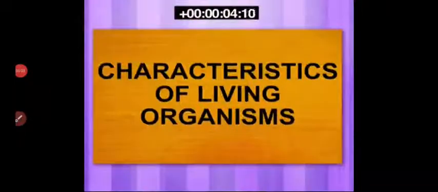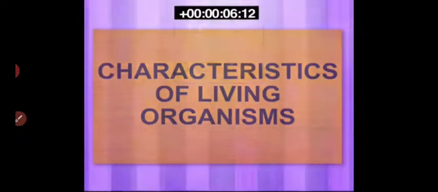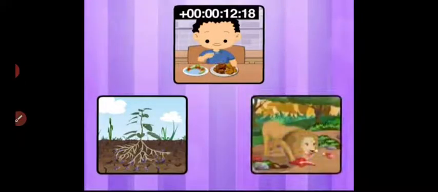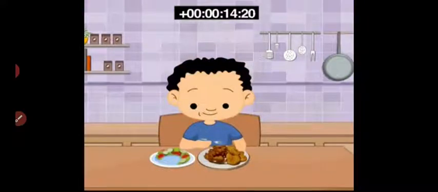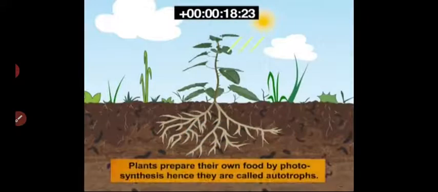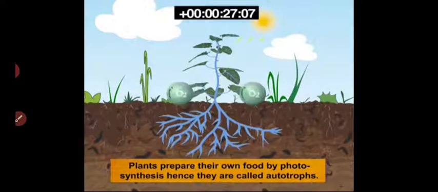We are going to learn about the characteristics of living organisms. All living organisms need food: human beings, plants, and animals. Human beings depend on plant and animal sources for their food. Plants can prepare their own food by the process of photosynthesis, hence they are called autotrophs.